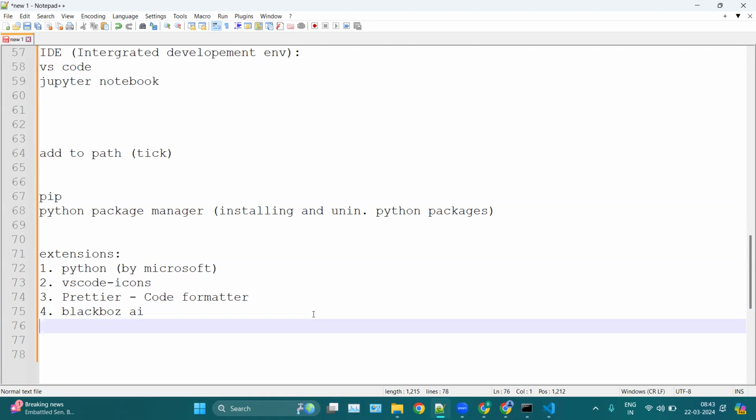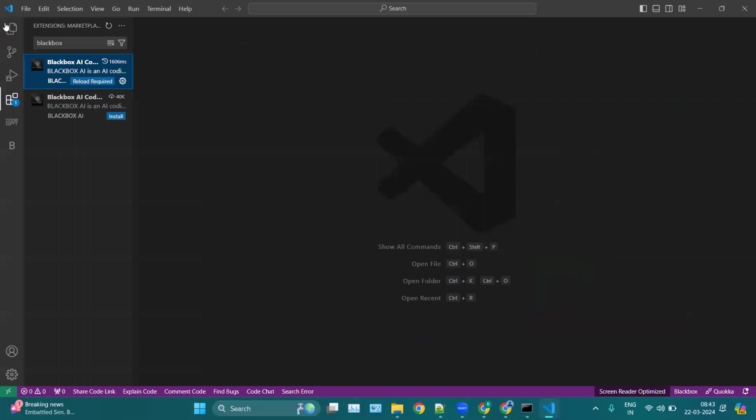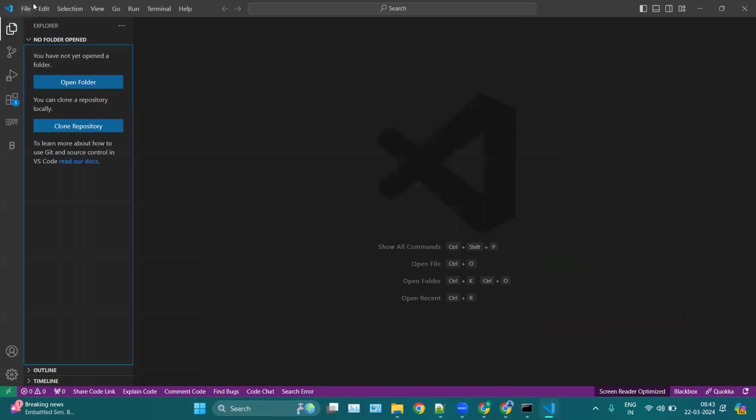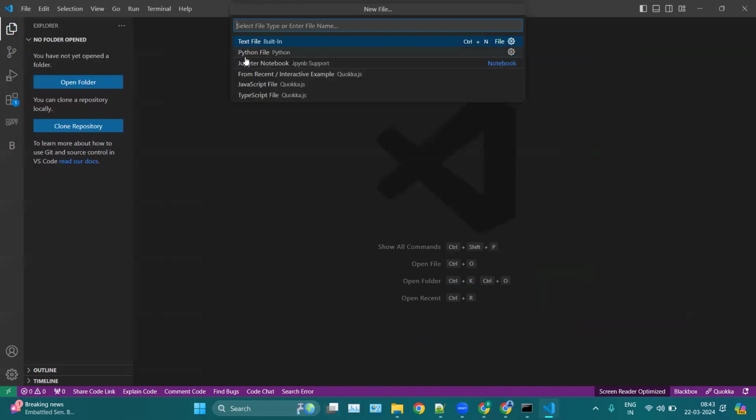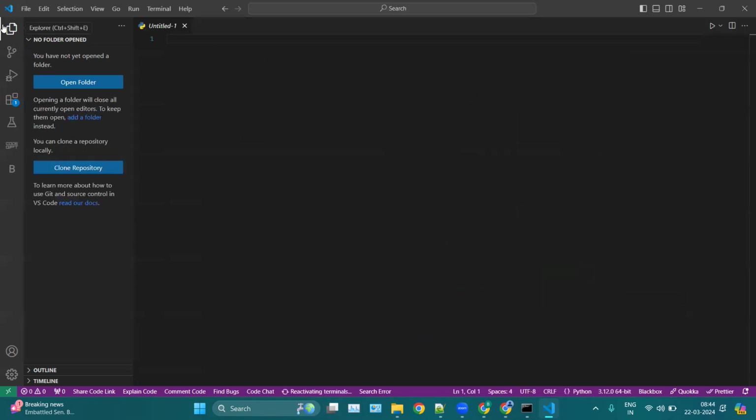Now, what is the purpose of the Python extension by Microsoft? Let me close this. Now click on File, then New File, the second option, and click on Python file, again the second option. Now this is a Python file.